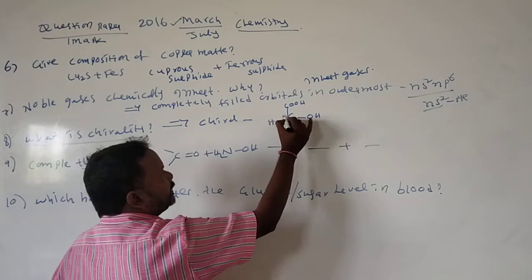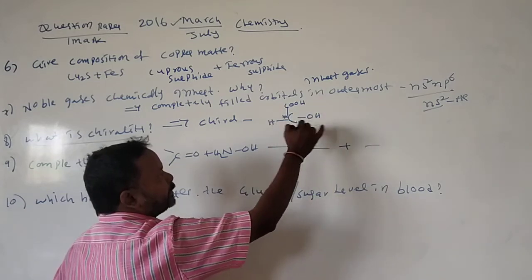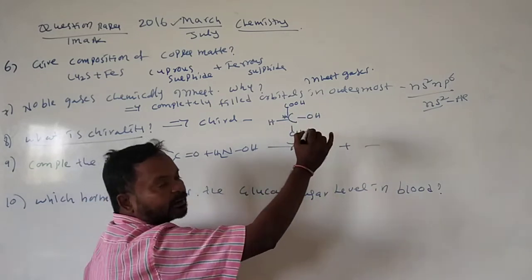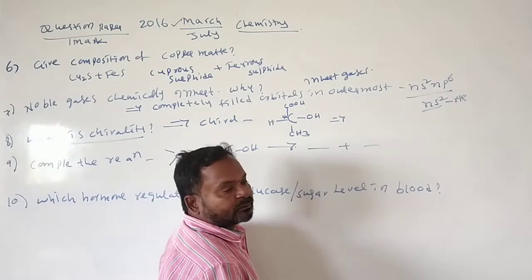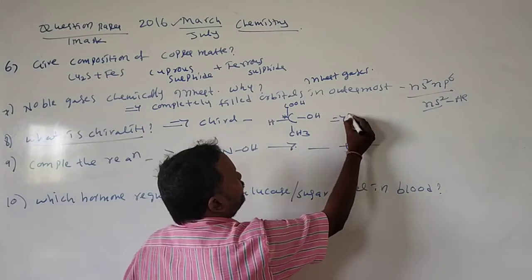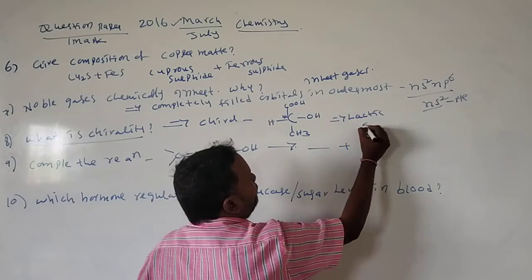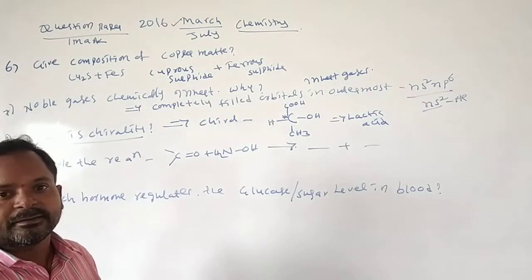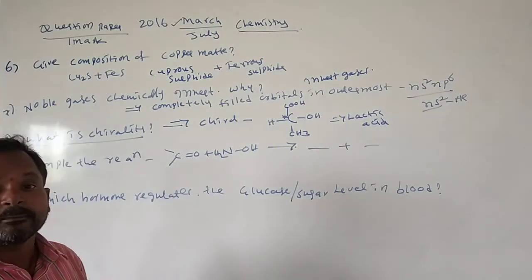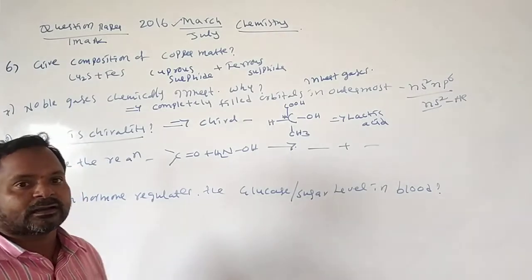See, the middle carbon is attached to 4 different atoms, so the middle carbon is chiral carbon. Okay, this property of chiral molecules we call chirality. Okay, this is lactic acid. And left hand and right hand are also the best example for chiral. Left hand and right hand are mirror images. All those are chiral molecules.